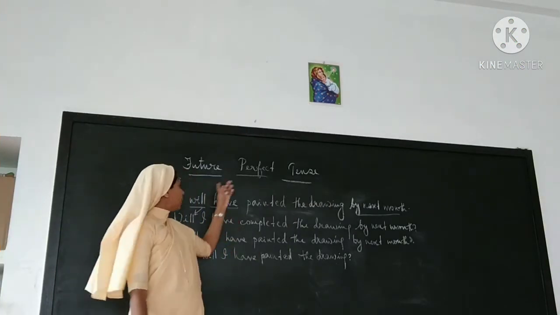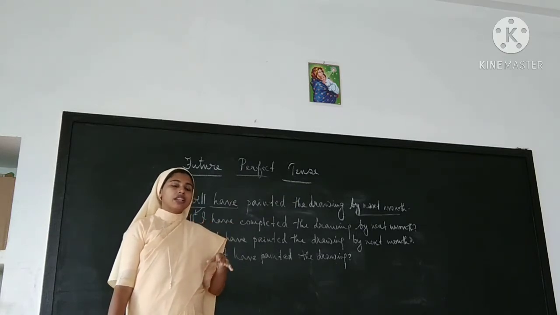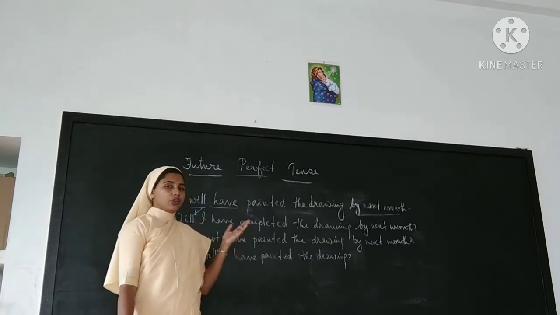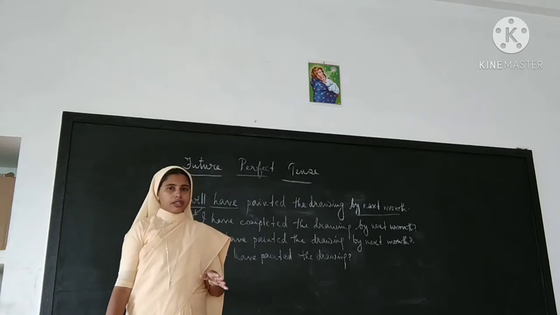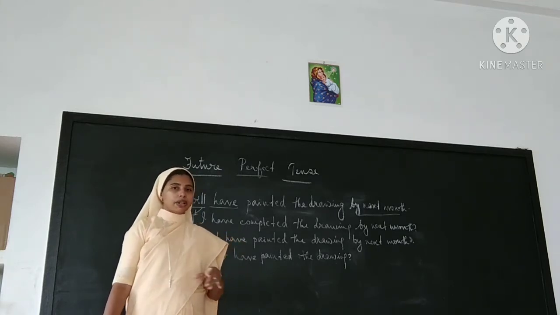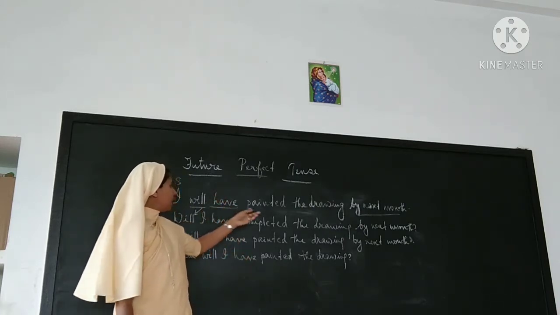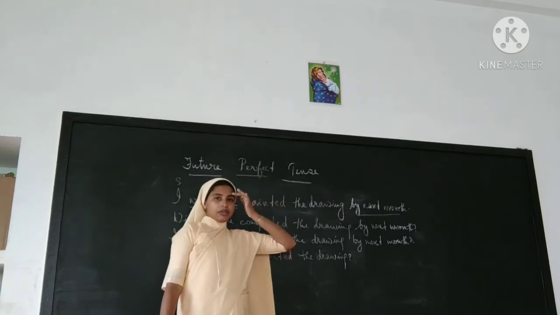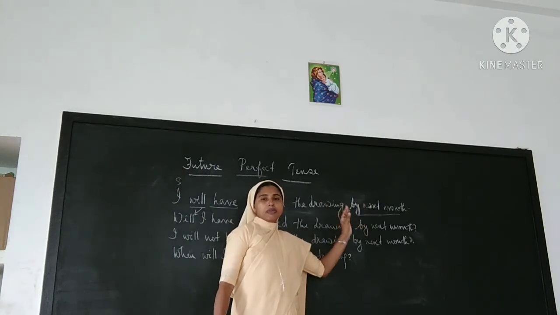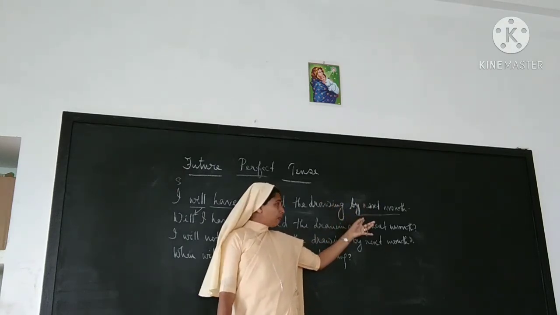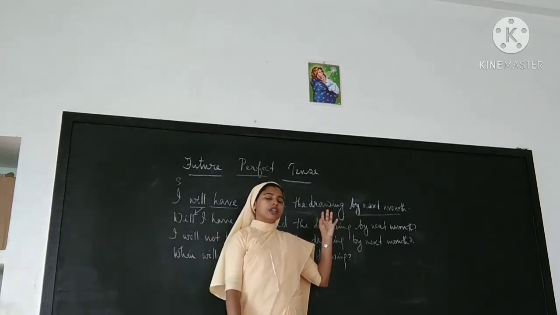Okay, now we go on with future perfect tense. Since we have already studied present perfect and past perfect, you know where to use future perfect. It talks about an action that will have been completed at a definite point of time. See this example: I will have painted the drawing by next month. Okay, what is the time implication here? By next month. That's a definite point of time in the future. So the action will be completed in the future.